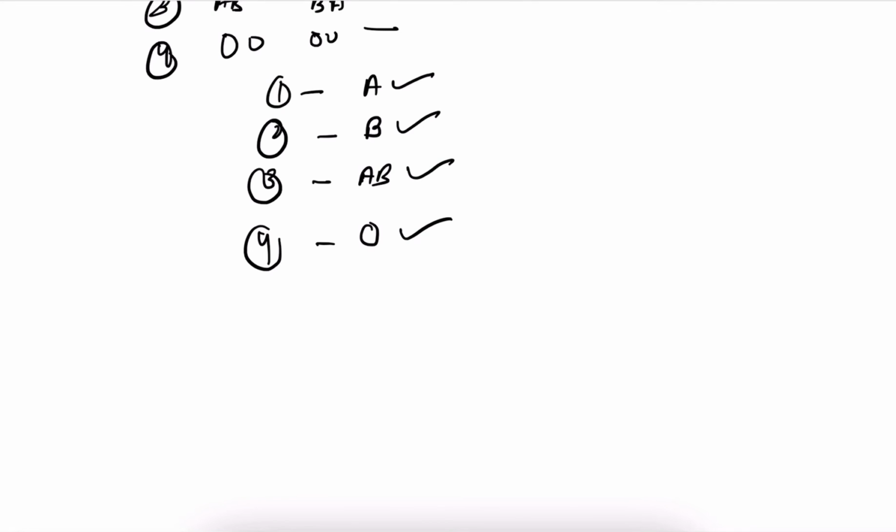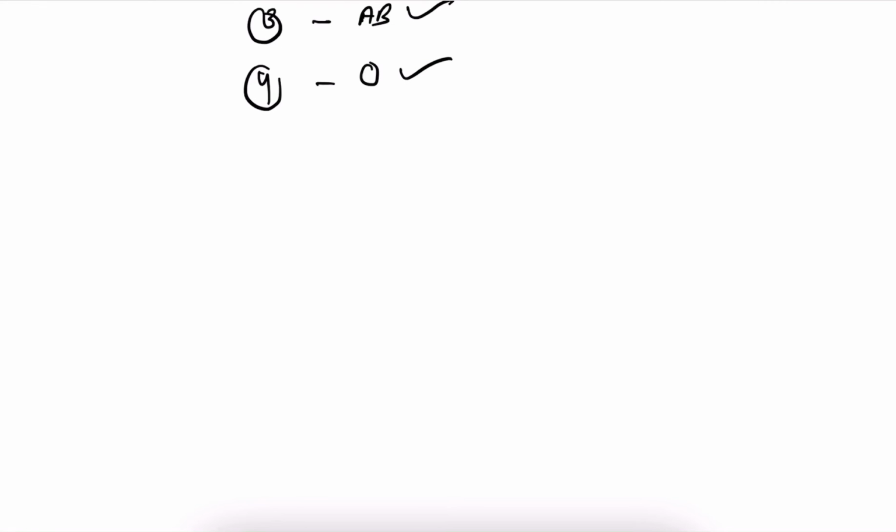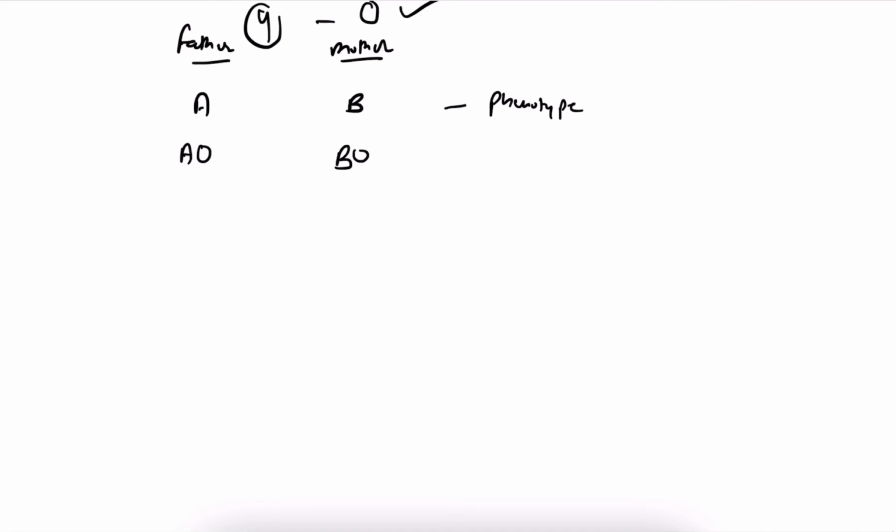So now let's discuss the inheritance pattern. A, B, this is father, this is mother. Here is phenotype. So if phenotype is A, what will be the genotype? It can be AO, suppose. If phenotype is B, then what is the genotype? BO. Okay, so now what will be the gametes? The gametes will be A, O, B, O.